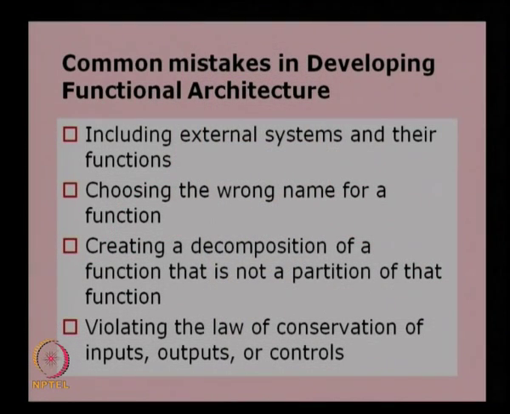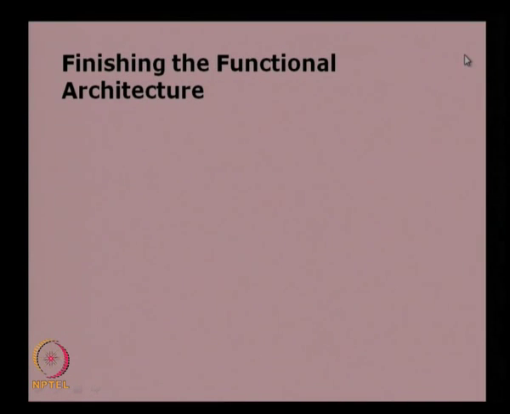So, that is about getting the functions basically from the main function of the system. But apart from these functions, we need to have some additional functions in the functional architecture. In order to finish the functional architecture, we need to look at a few more additional functions which are not very obvious to the designer in the beginning, because we always look at the user request and then processing the request and providing the output.